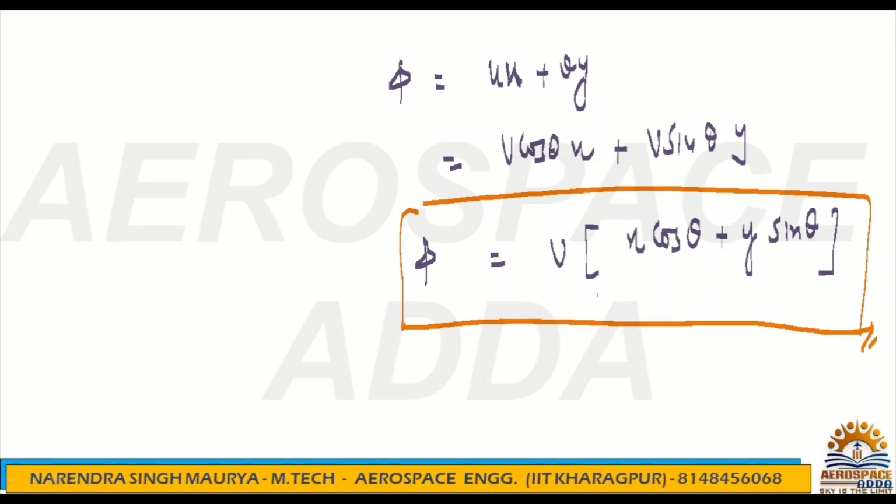If you are interested in phi, then it is nothing but V x phi cos theta minus y phi sin theta.